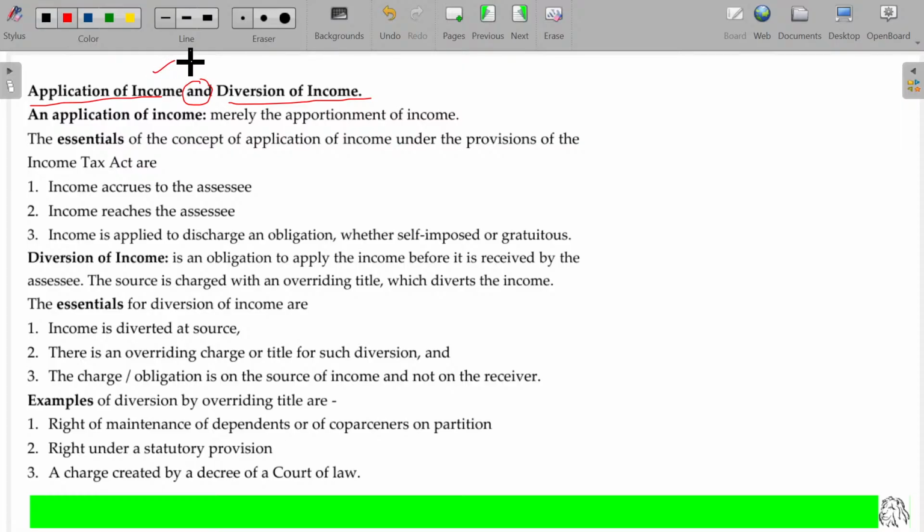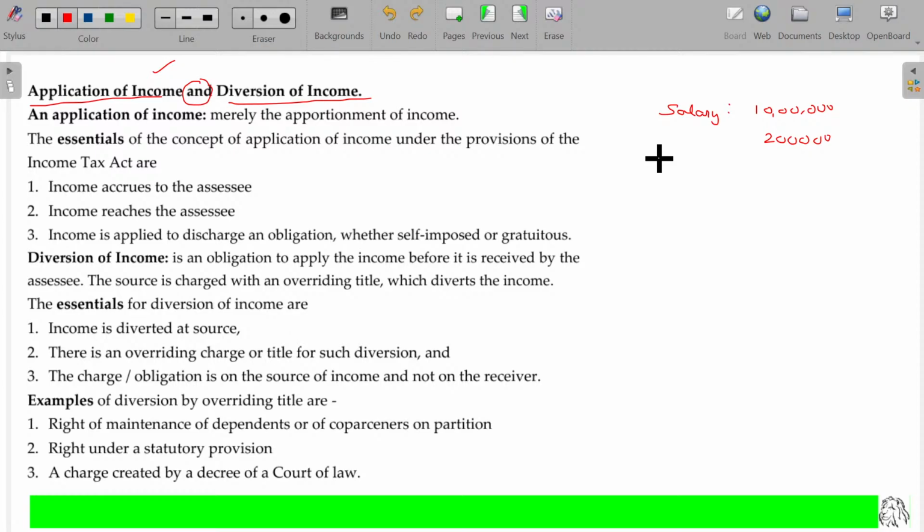Application of income is your income. So your salary or whatever the income may be, probably 10 lakhs. Out of the 10 lakhs, you spend around 2 lakhs, not spending. You are applying this money or donating this money or foregoing this money for the employer. You say, sir, my salary seems to be exorbitantly high, I will take only 8 lakhs. You just keep the 2 lakhs with yourself. Or out of the 10 lakhs, I request you to donate 2 lakhs to this charity purpose. Or out of this 10 lakhs, you spend this 2 lakhs for my brother or sister.